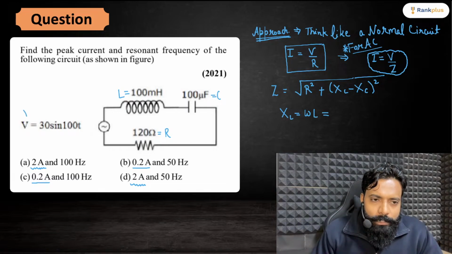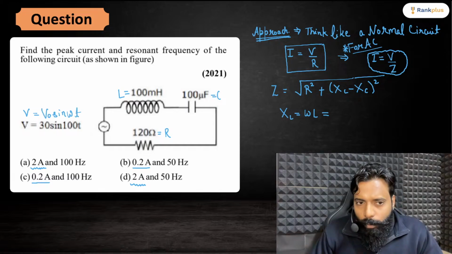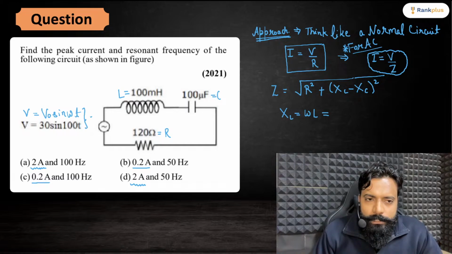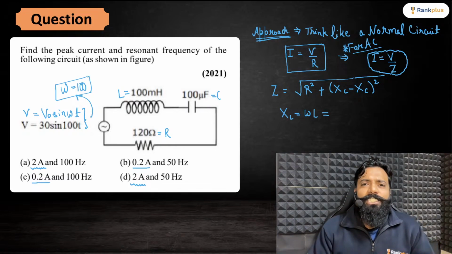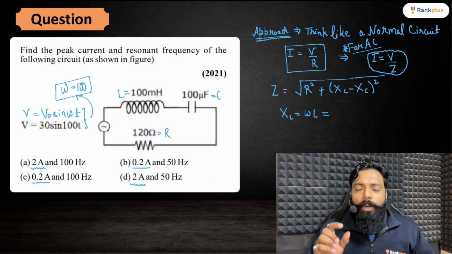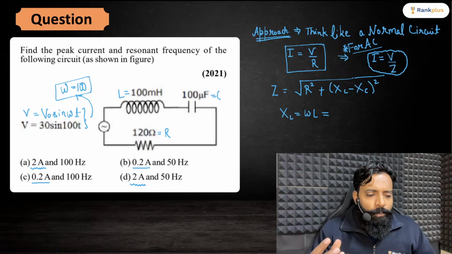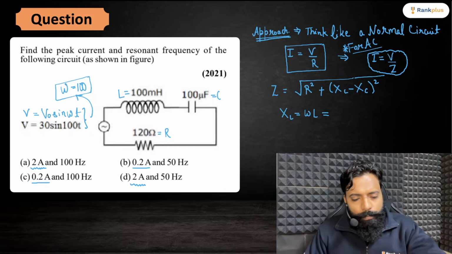As we know that V is equal to V naught sine omega t, so from here, comparing these, you will get omega equal to 100. Are you getting my point? In this type of question, you just need very good observation, plus you need to know a very small number of formulas.